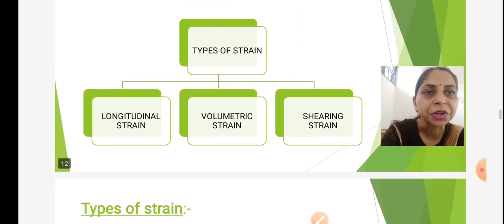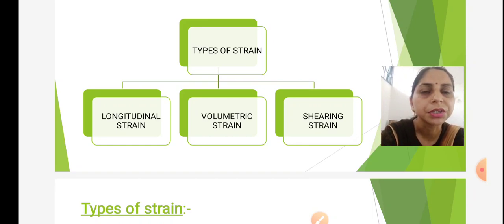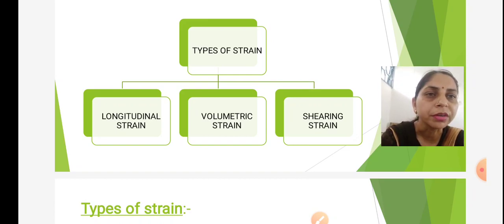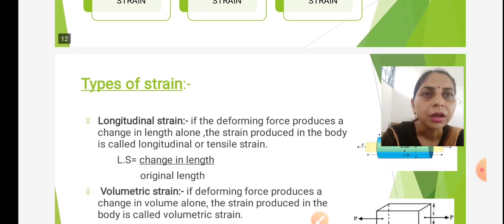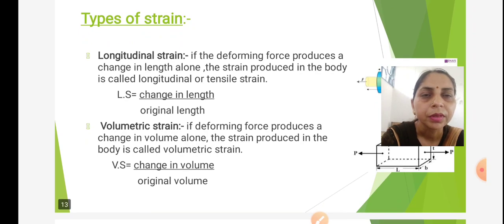Types of strain. Depending upon the change produced in the configuration, there are three types of strain. First, longitudinal strain. Second, volumetric strain. Third, shearing strain. Let us discuss them one by one. Longitudinal strain.